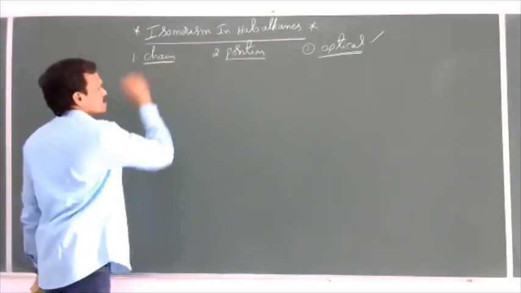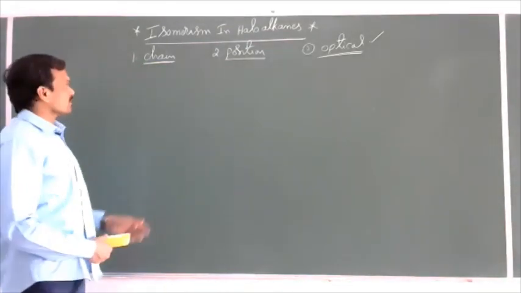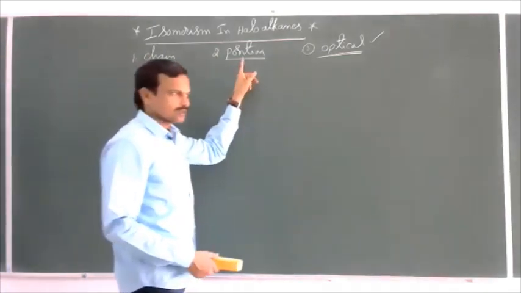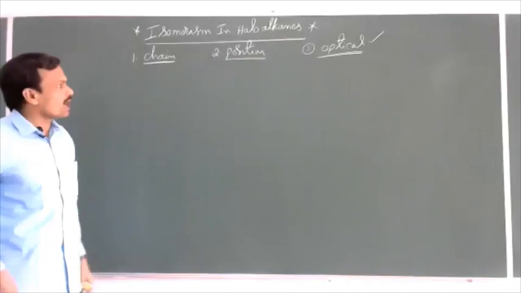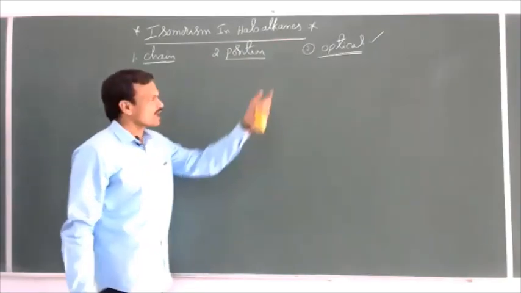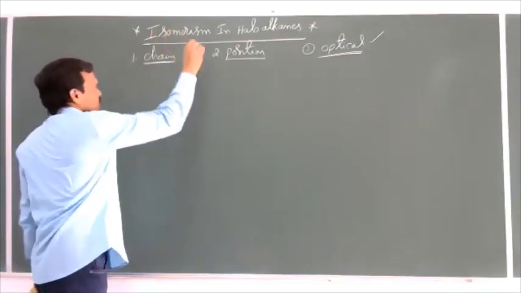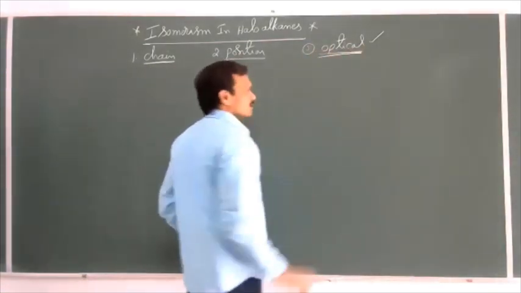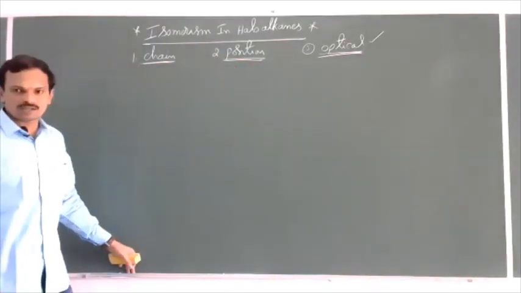Now, what are chain isomers? Two or more compounds having the same molecular formula but a different arrangement of carbon atoms in the long chain are called chain isomers. Position isomers are isomers produced due to the change in position of the functional group, substituent, or multiple bonds. Optical isomerism we'll discuss later. Let us see now how many structural isomers are possible for a given alkyl halide, not including optical isomers. Right now we are discussing only structural isomers, so it exhibits chain as well as position isomerism.